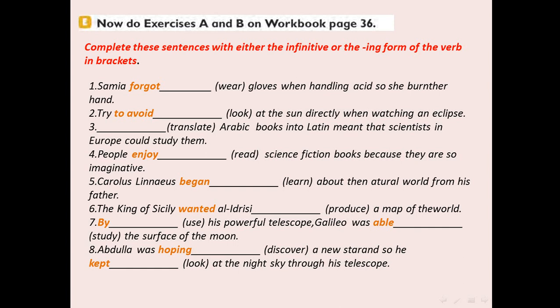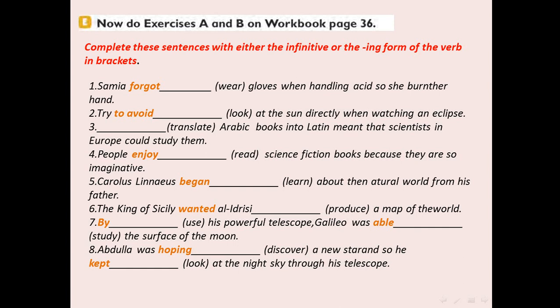Number 2, try to avoid looking at the sun directly when watching through a telescope. Number 3, translating Arabic books into Latin meant the scientists in Europe could study them. Number 4, people enjoy reading science fiction books because they are so imaginative. Number 5, Carlos began to learn about the old world from his father.